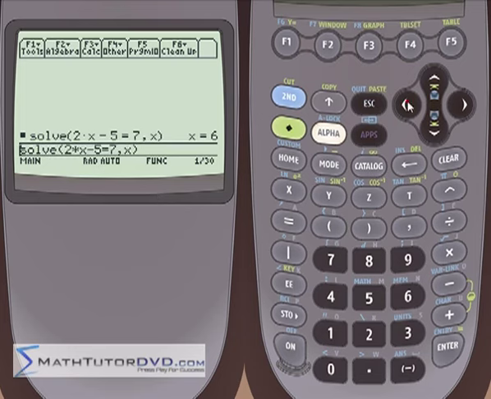Okay, so let's go back in here. Let me go and clear this out just to give you a little practice with how you do it. Let me clear this guy off. Let's go back